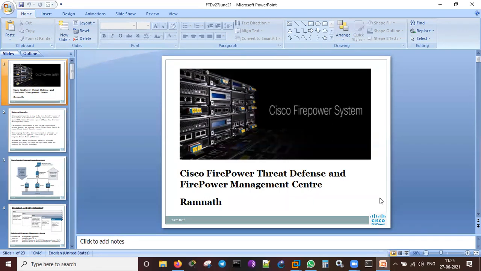FMC is going to be the management center for your entire organization. It is not only for managing just one box. It is not managing just one ASA or one FTD. We can manage multiple FTDs in your own corporate network. Even the FTDs which are in remote places, over the internet, we can have connectivity to them. That is also possible. So we can group them according to the branch offices group, the central office group, or client places where we install it. That grouping is also possible.